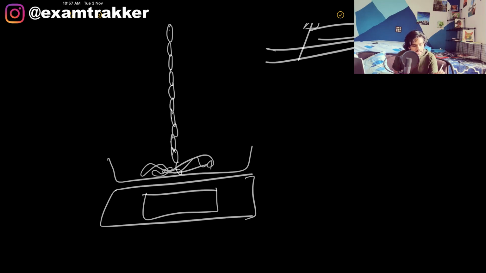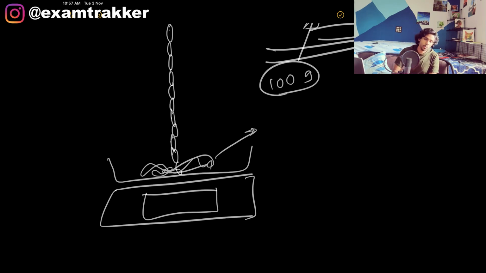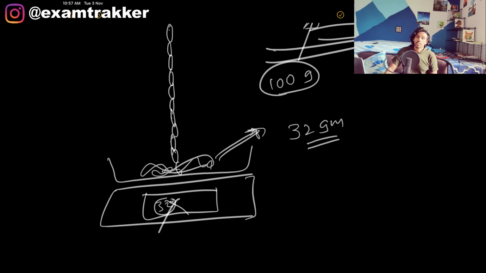So in this problem, they simply drop a chain onto the pan. Let us say the whole weight of the chain is 100 grams. A golden chain, let's just imagine. For now, only 32 grams of chain has been dropped onto the pan. Now, is the reading here 32 grams? No, it is not. There is 32 grams, and the chain is being dropped with a velocity v.